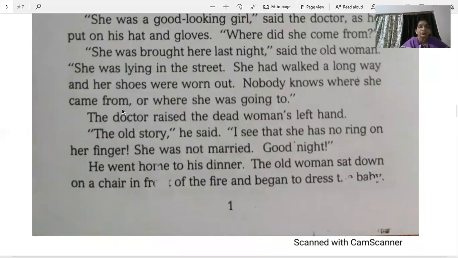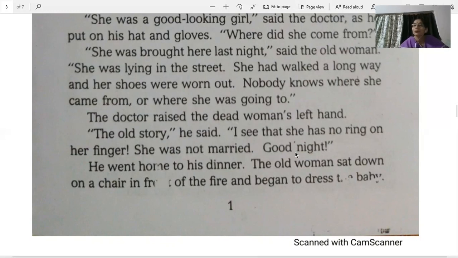Okay. The doctor raised the dead woman's left hand. Now, left hand, children, we normally have our engagement rings on the left hand, or like in Christians when they get married, they have the wedding ring on their fingers. And so the doctor raised the dead woman's left hand. The old story, he said. I see she has no ring on her finger. She was not married. Good night.